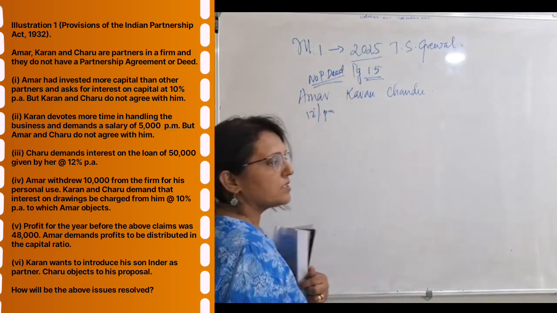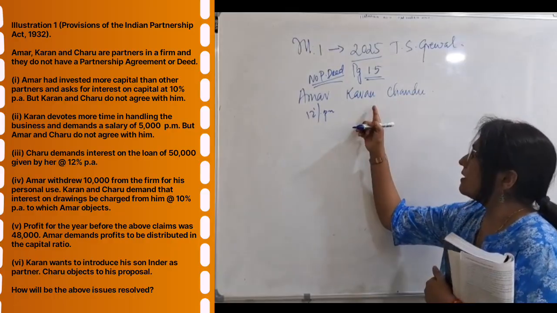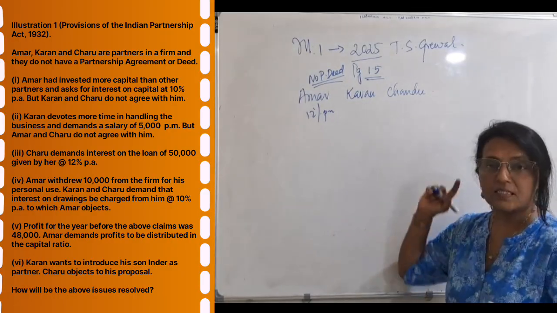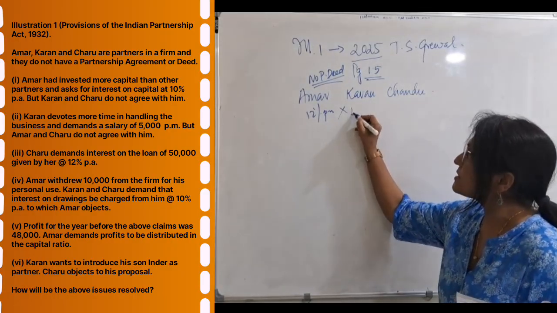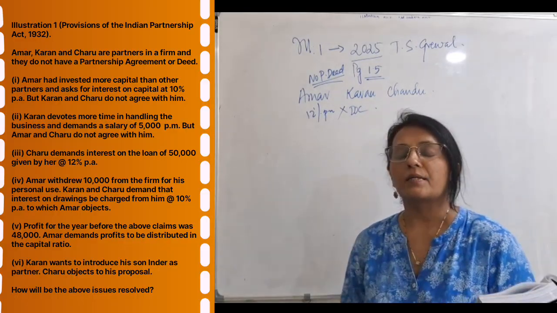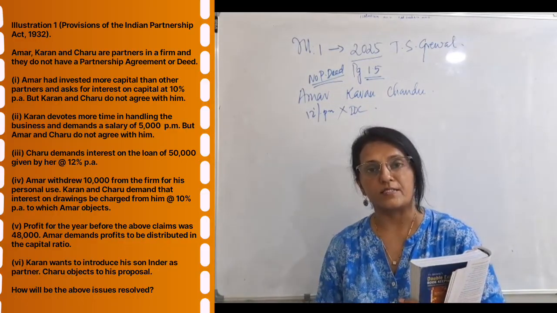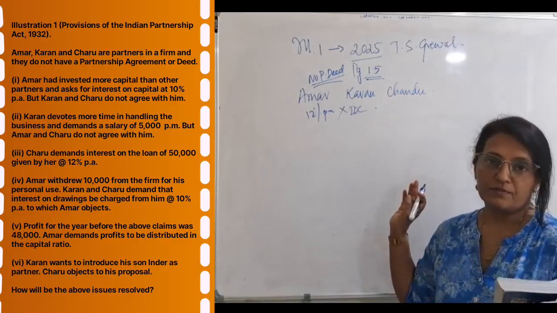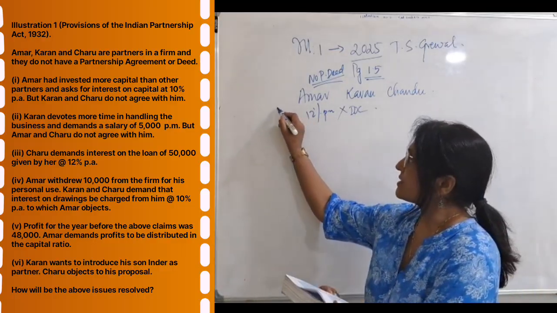If there is no partnership deed, what Karan and Chandu said is correct. You cannot give interest on capital. As per the provision of the Indian Partnership Act 1932, you cannot give interest on capital. This is the first one.